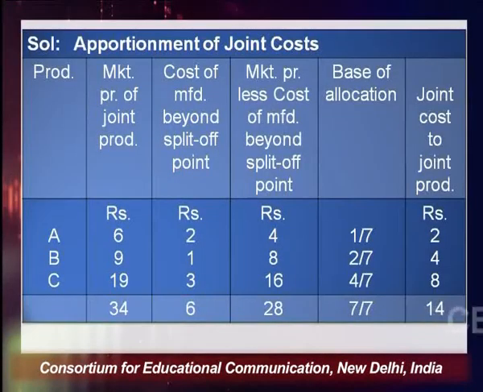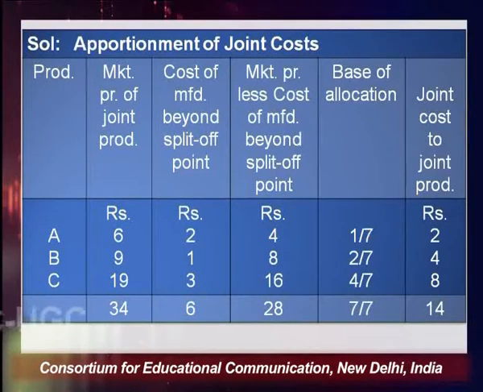So I will calculate the proportion of it. 4 by 28, 1 by 7; 8 by 28, 2 by 7; and 16 by 28, 4 by 7. So the ratio of market price after deducting the cost is 4 is to 8 is to 16.